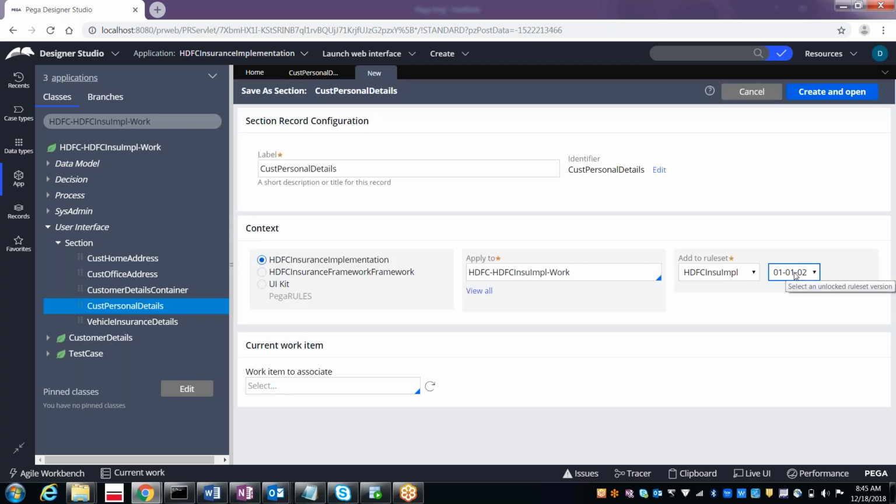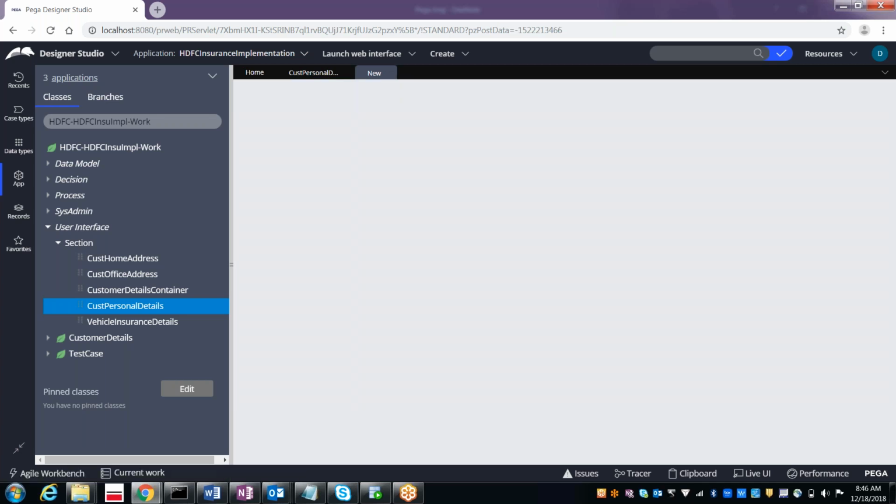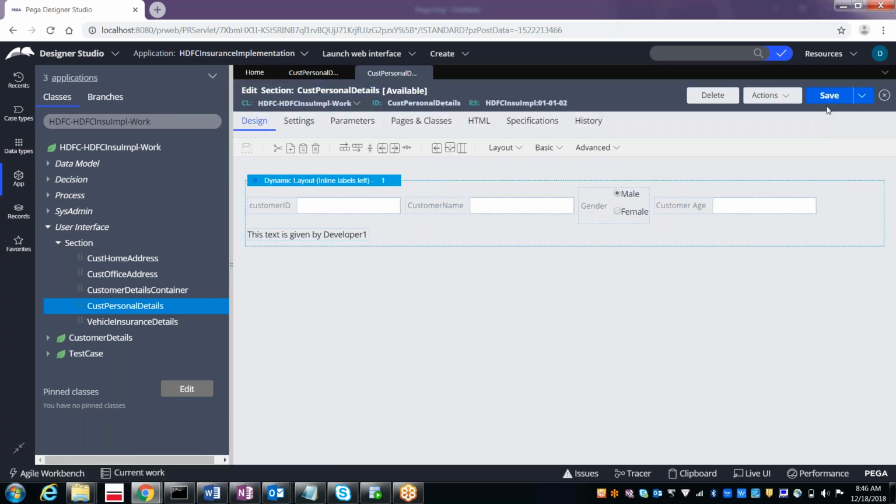You see here, the rule set name is the same, the label is the same, context is the same, class is the same, rule set is also the same, but only the version is the higher version. We don't have 010101. So like that, once the application is moved to the next environments, we will be creating the next version. Create and open. Now you got the save button.